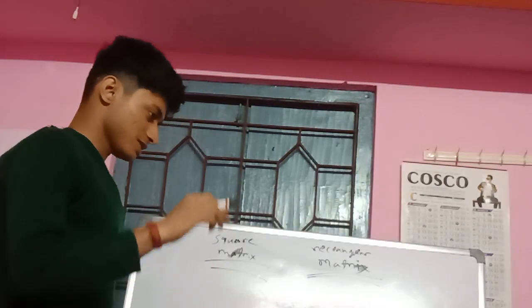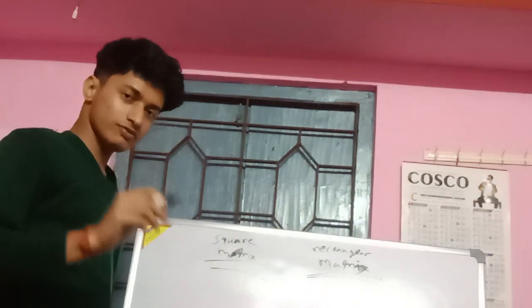So what is a square matrix and what is a rectangular matrix? In a square matrix, the number of rows and the number of columns are the same. So the magnitude of the two dimensions is the same.